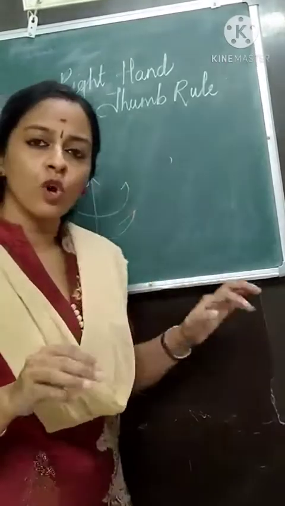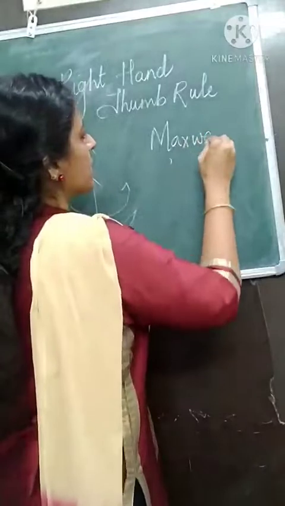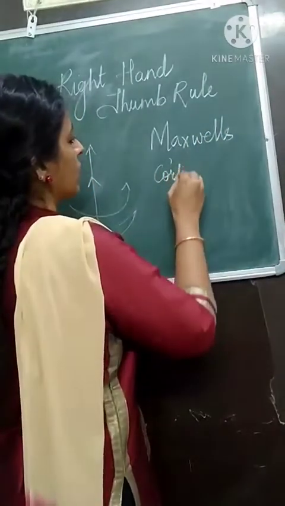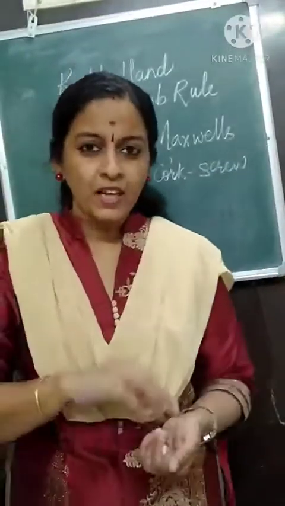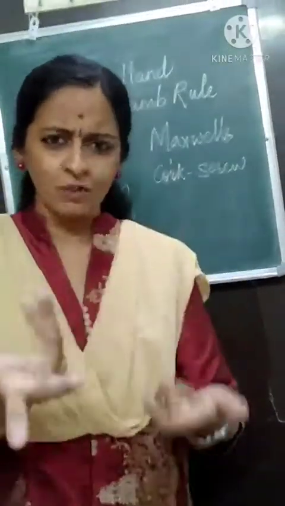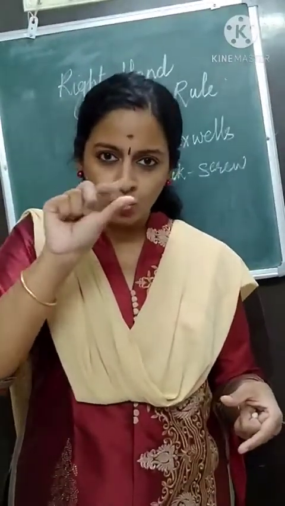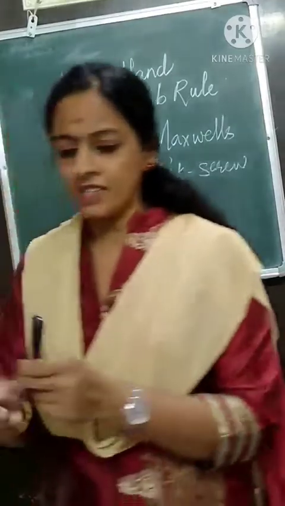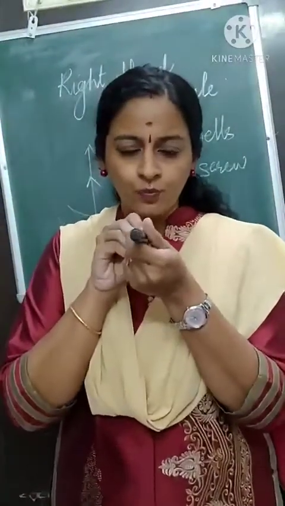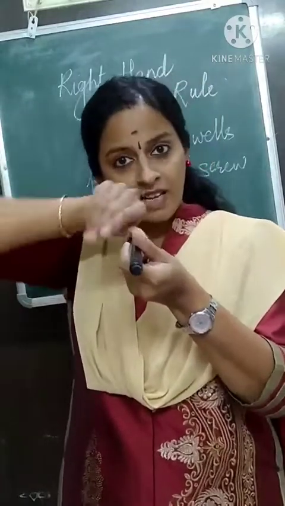The right hand thumb rule is also called by another name. It is also called Maxwell's corkscrew rule, or screw rule. You can see a screw anywhere. Now when you put the screw inside, for example, suppose this is a screw, when I put the screw inside, I am turning it in the clockwise direction.